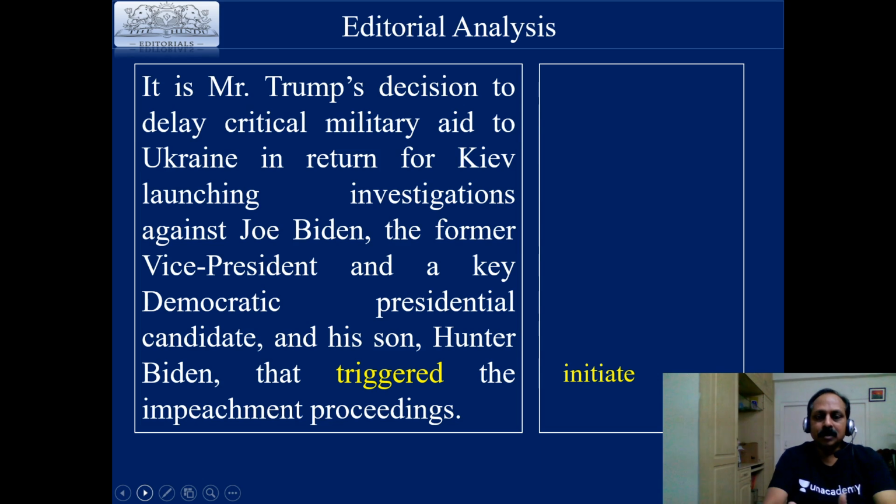This talks about what triggered this impeachment or the impeachment charges. It is Mr. Trump's decision to delay critical military aid to Ukraine in return for Kyiv launching investigations against Joe Biden, the former vice president, and a key Democratic presidential candidate, and his son, Hunter Biden, that triggered the impeachment proceedings. So, what is the reason for initiating the impeachment proceedings? There's one word here, triggered. Triggered means initiate.